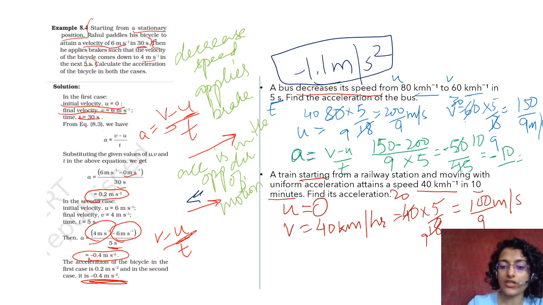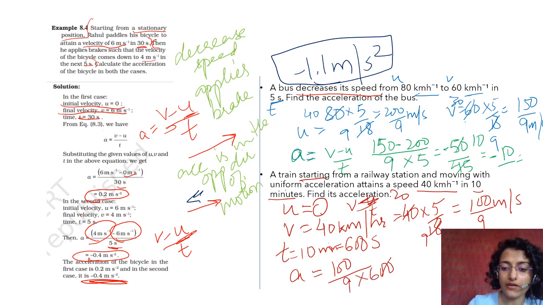Okay, acceleration is, sorry, time is 10 minutes, which means 600 seconds. ठीक है, so acceleration is, since u is 0, v minus u by t में से हम u 0 है तो हम v by t लेंगे सिर्फ. ओके, so 100 upon 9 divided by 600 is equal to 1 by 54 meter per second square.